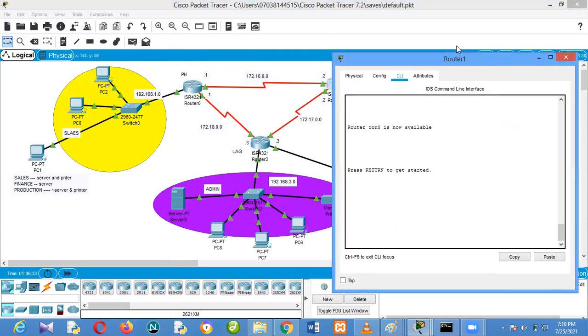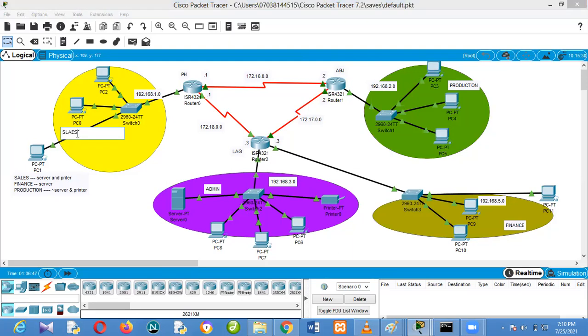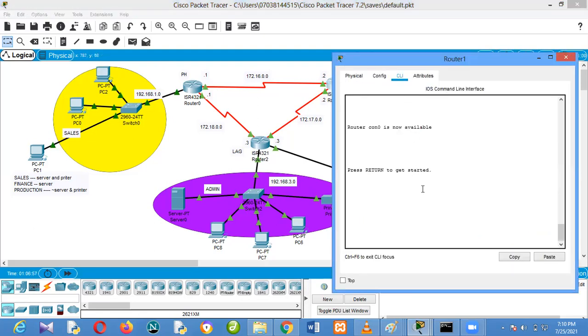Now let's do the extended format. In the extended format, I want to do it in such a way that people from this network can go to finance and sales, but they cannot go to admin. So let's configure it here.